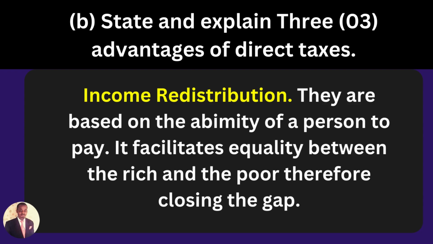So with income redistribution, what he's saying is that when the government imposes taxes, if you are rich, you pay more tax, and when you're poor, you pay less tax. So this will close the gap, in that the poor will not pay more tax or equal tax with the rich. That's what I mean by income redistribution.